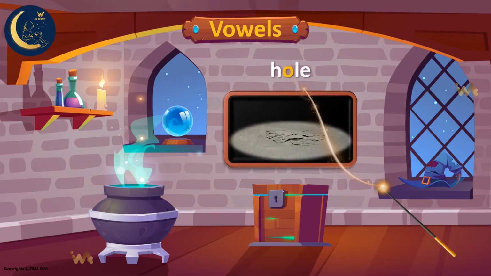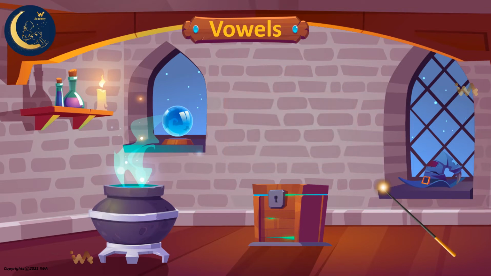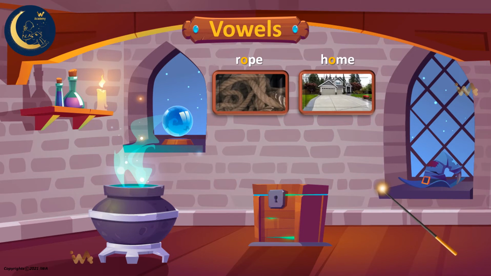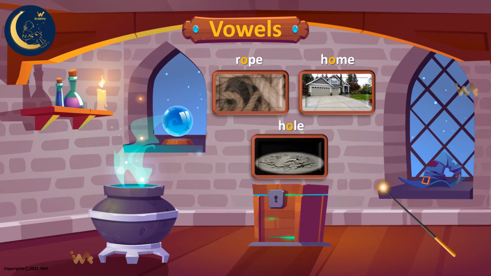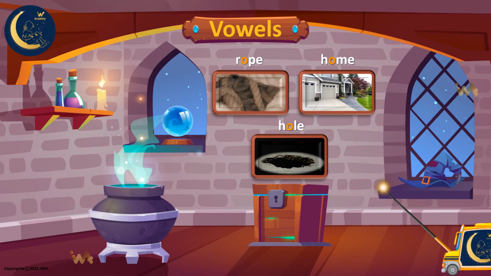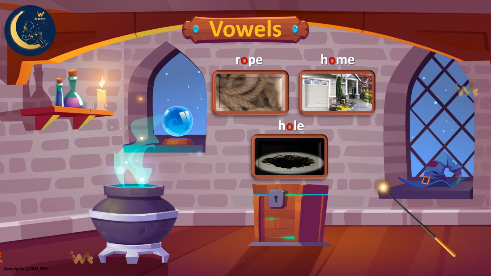Oops! There is a hole. Did you hear the long O in the word hole? Listen again. O. Hole. Let's read the words again. Rope, home, hole. Can you say the O sound with me? O. Awesome!